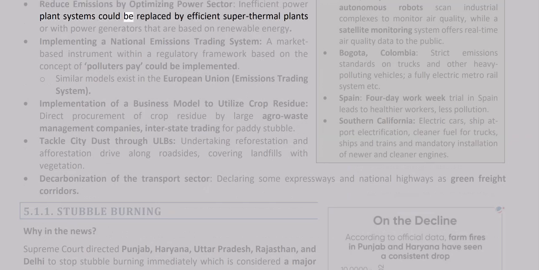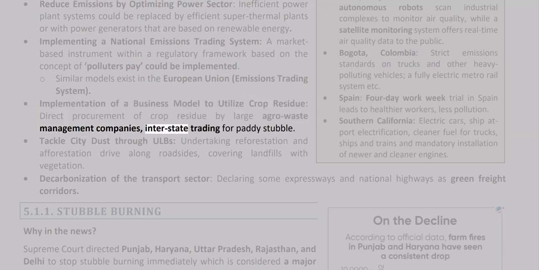Inefficient power plant systems could be replaced by efficient supercritical plants or with power generators that are based on renewable energy. Implementing a national emissions trading system, a market-based instrument within a regulatory framework based on the concept of polluters pay, could be implemented. Similar models exist in the European Union emissions trading system. Implementation of a business model to utilize crop residue, direct procurement of crop residue by large agro-waste management companies, interstate trading for paddy stubble.